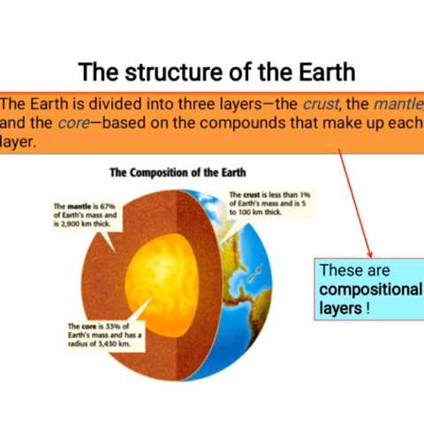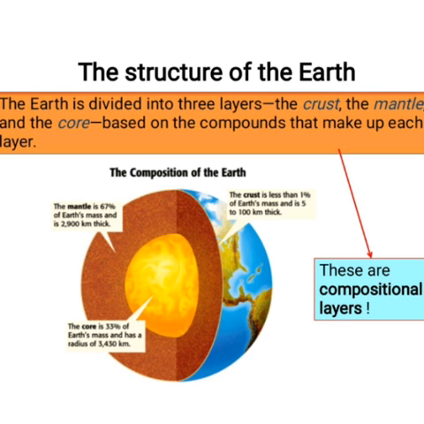The first one is the crust, which is less than 1% of the earth's mass and is 5 to 100 kilometers thick. The second one is the mantle. The mantle is 67% of the earth's mass and is 2,900 kilometers thick. The third one, the yellow color you can see, is the core, and it is 33% of the earth's mass and has a radius of 3,400 kilometers. So these are the composition layers of the earth.